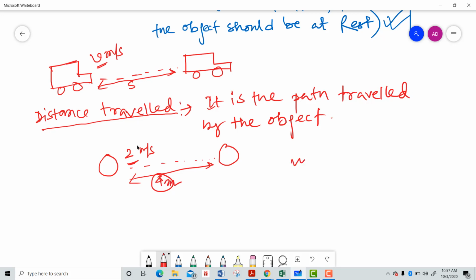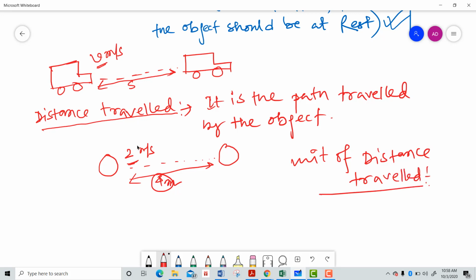If I talk about the unit of distance traveled, it has two units actually. One is SI, another is CGS. In SI we have the units as meter or kilometer. In CGS we have only centimeter. Remember that.